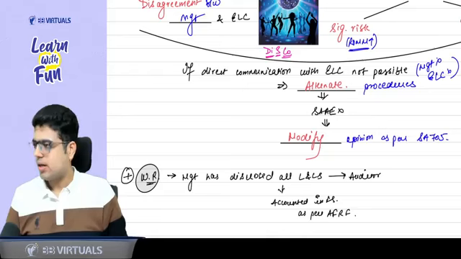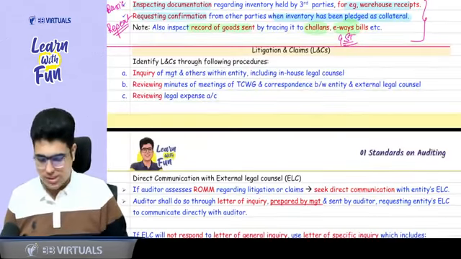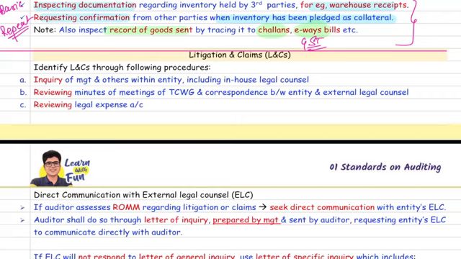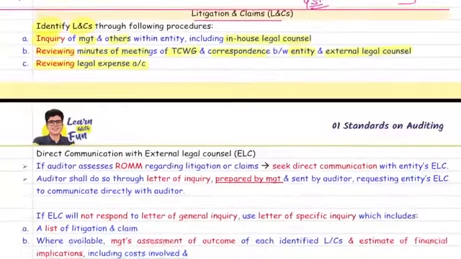Now everyone, come with me. Let's revise from the book. Okay? Let's take a quick read from the book. Come on. Litigations and claims. First of all, what do we do? Identify the litigations through the following procedures: inquiry with the management and others, along with the in-house legal counsel. Now, sir, these people are very boring. For the exciting thing, what do we do? We review the minutes of the meetings of TCWG and correspondence between the entity and external legal counsel. And the basic thing is the legal expense account.